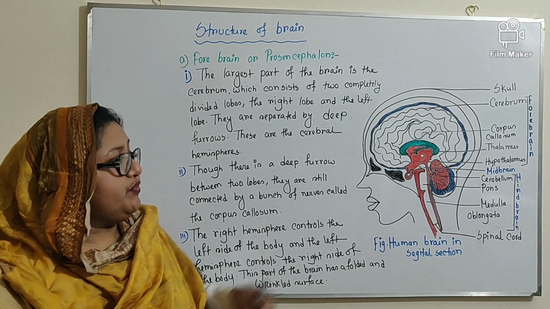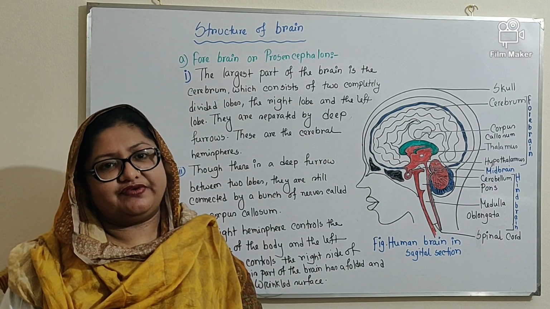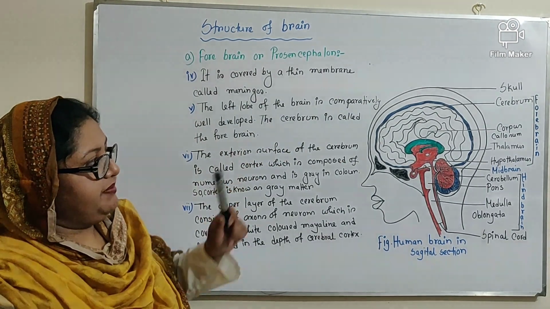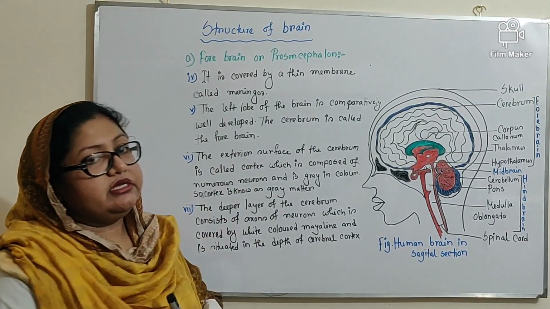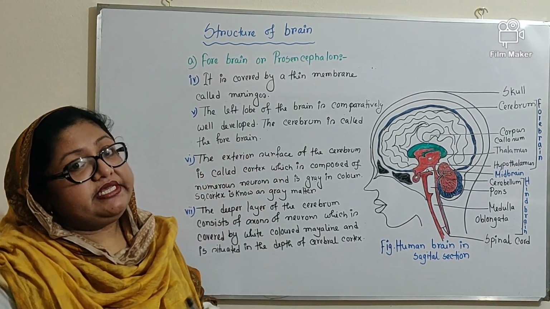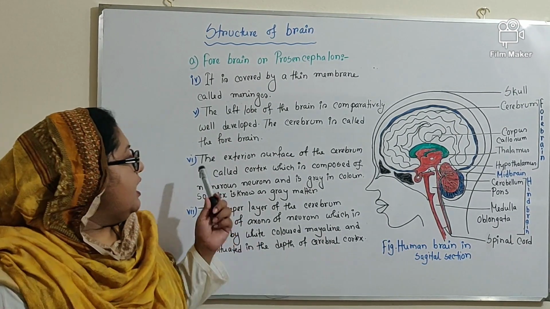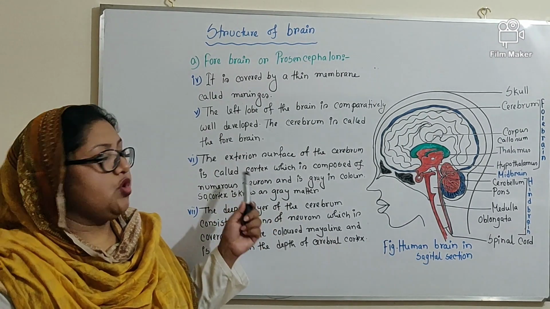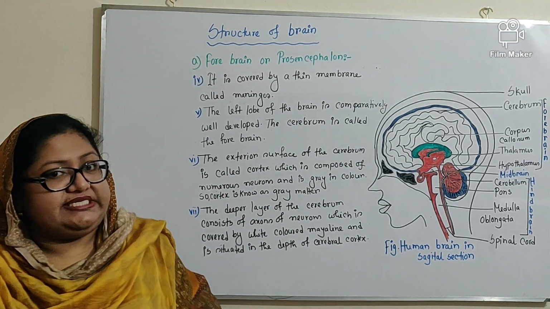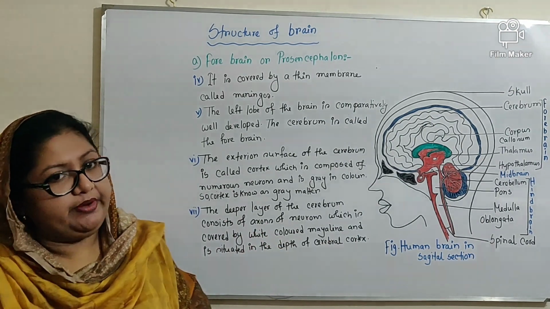This part of the brain, the forebrain, has a folded and wrinkled surface. It is covered by a thin membrane called meninges. That means there is a membrane around the brain that is called meninges. The left lobe of the brain is comparatively well developed, and the cerebrum is called the forebrain. The exterior surface of the cerebrum is called cortex, which is composed of numerous nerves. The outer surface of the cortex is gray in color. That is why it is known as gray matter.